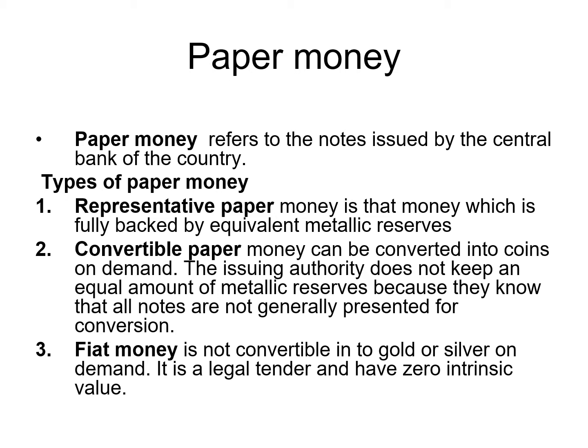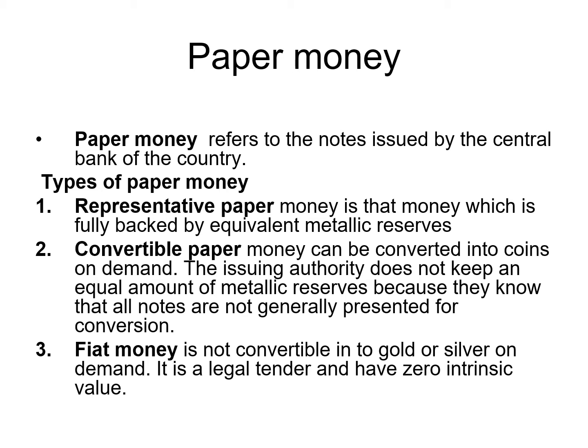Number one is representative paper money. This is a type of money which is fully backed by the reserve of some kind of metal behind it. If you want to convert that into metallic money or any kind of metal, it is available.